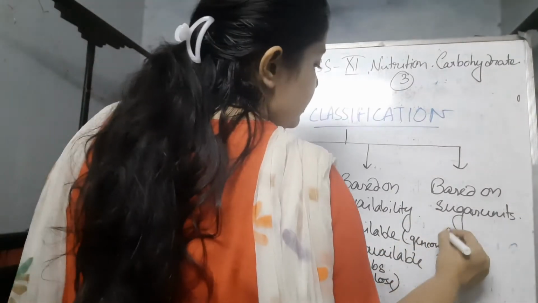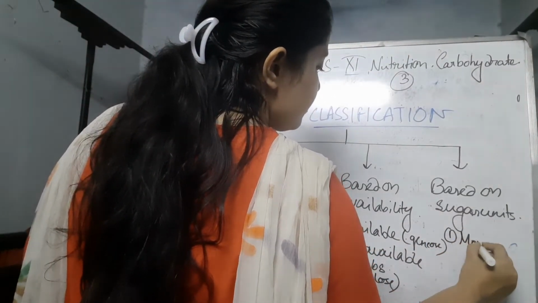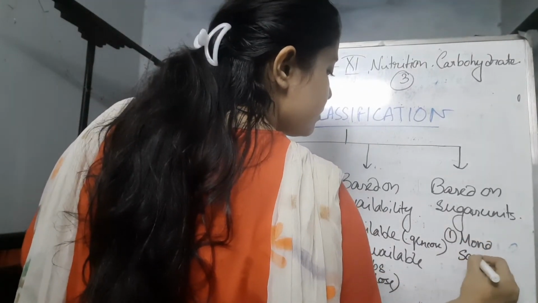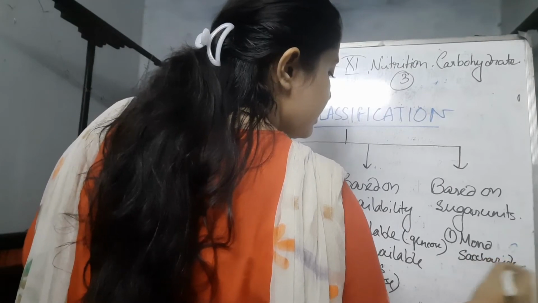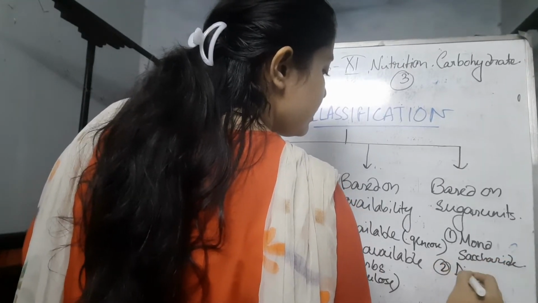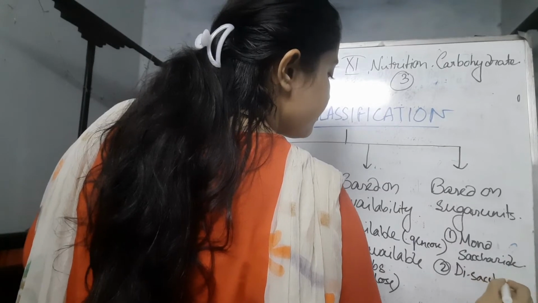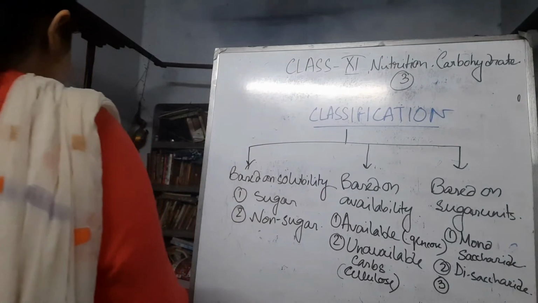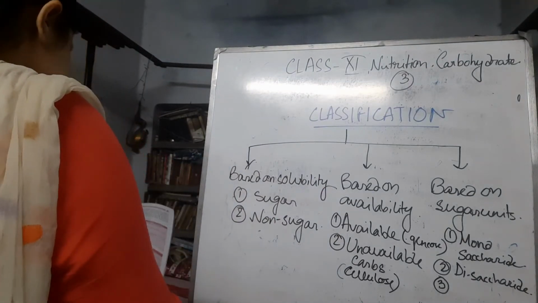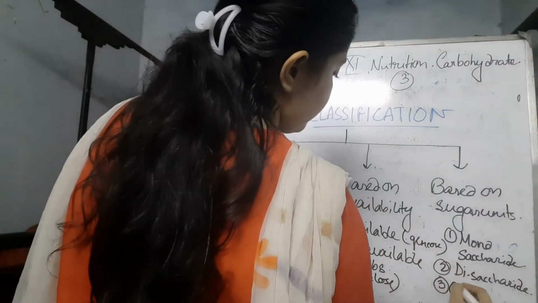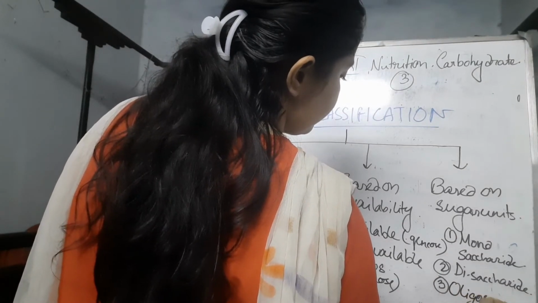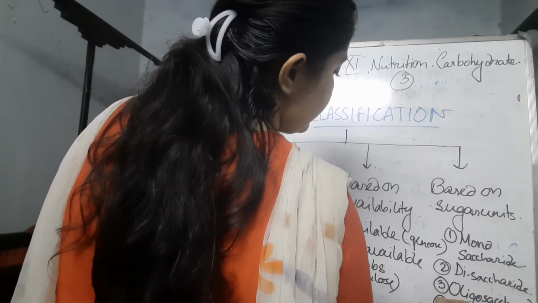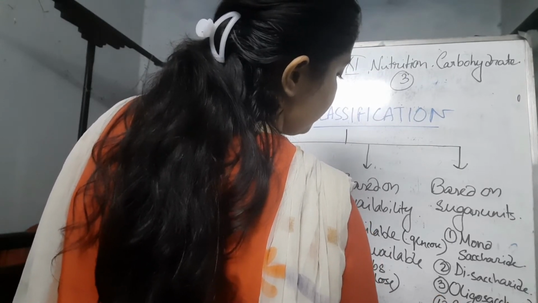The first is monosaccharide, the second is disaccharide, the third is oligosaccharides, and the fourth one is polysaccharide.